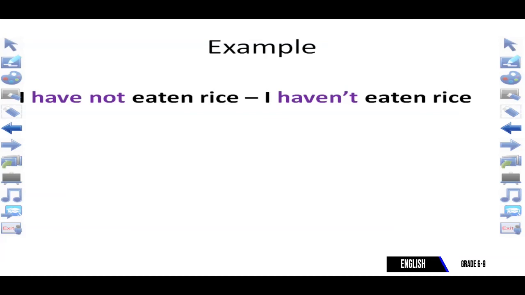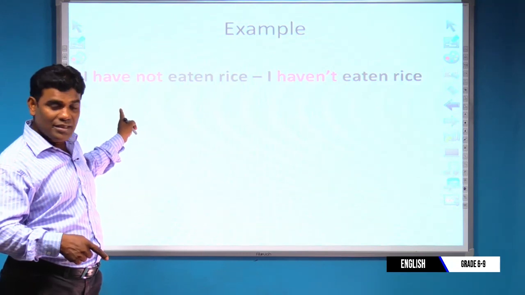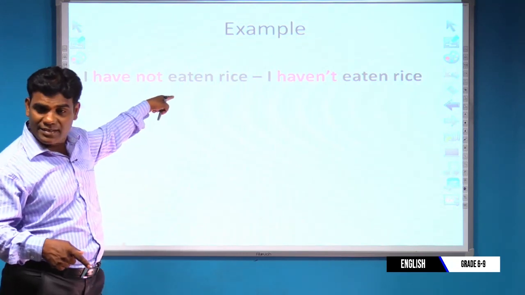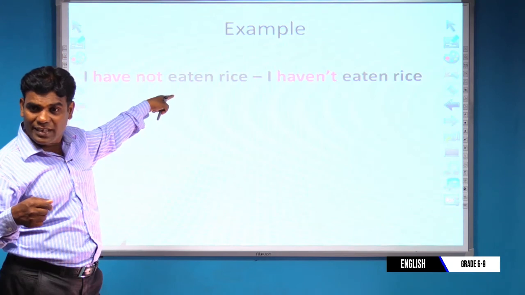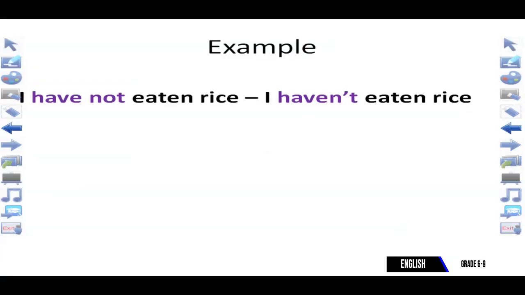Earlier I gave that formula, and following the formula, that sentence is given to you. I have not eaten rice. This can be contracted: I haven't eaten rice. So have not has been contracted here. Have not, haven't.